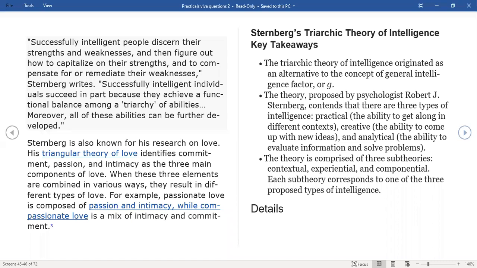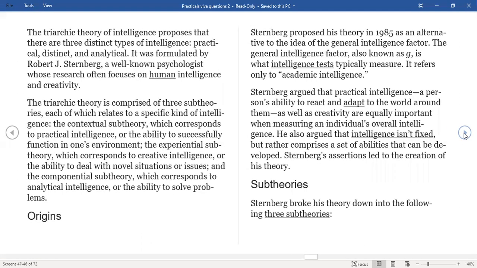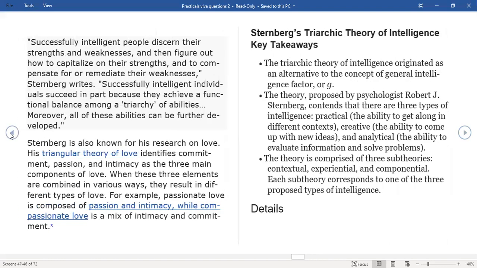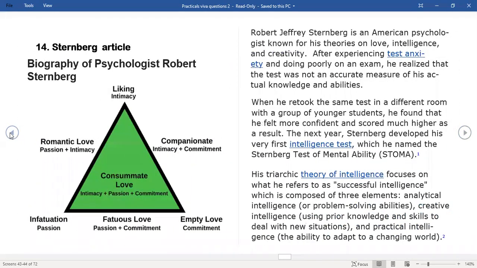We'll move to the intelligence part of it. So again, this fellow is very keen on breaking down things to a triangle. So he thought, okay, why do we really have this big G general intelligence from the other fellow? Why can't I break down that also? And he did, and he came up with this idea that we have three types of intelligence. One is practical, one is creative, and one is analytical.